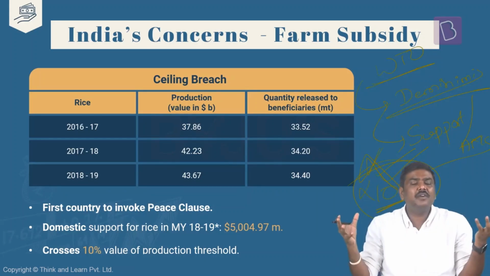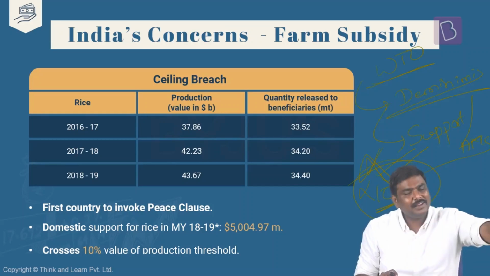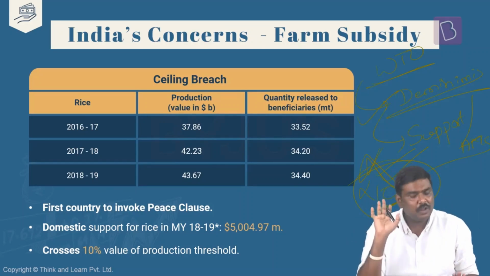So focus should not be on overall subsidy provided by the government, but rather per farmer subsidy, which is not being agreed to by many other countries under the Agreement on Agriculture. So these are some of the very, very important counterpoints given by the government of India. Now, what is the contention here?